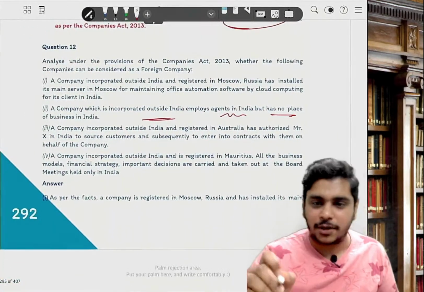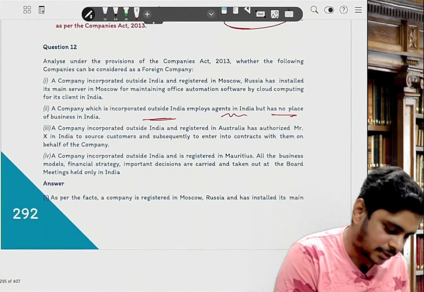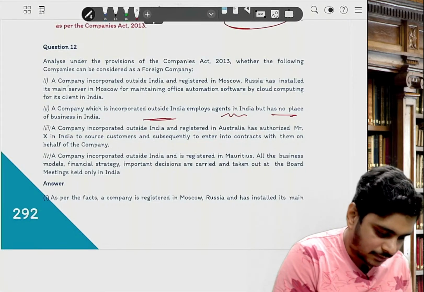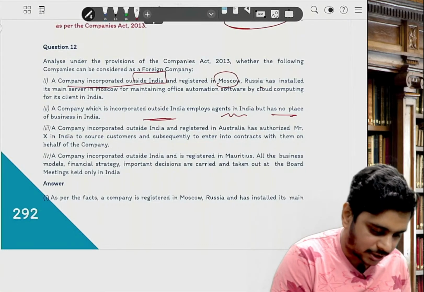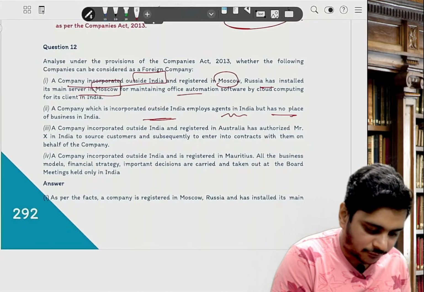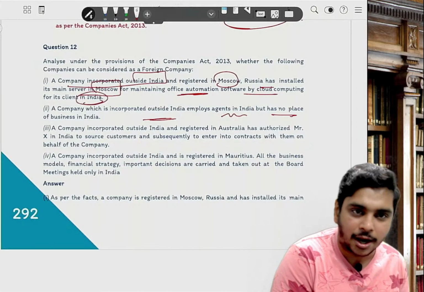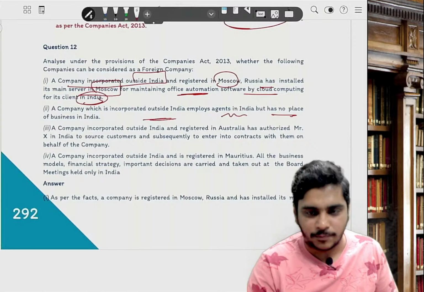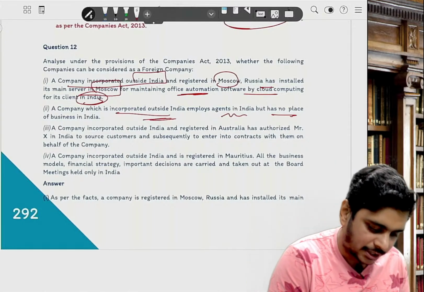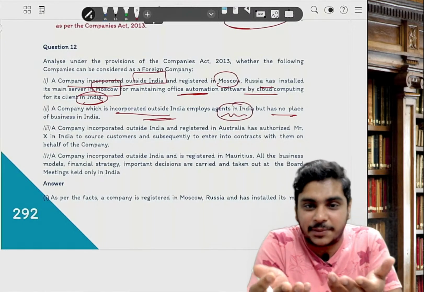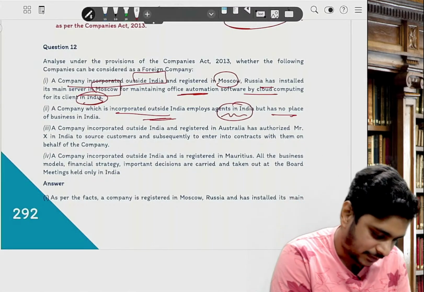Question number 12, page number 292. Can you see this question? Outside India, registered in Moscow, Russia. Main server in Moscow for monitoring office automation software by a cloud company for a client in India. Same question. In the question they have given Mumbai. Then a company incorporated outside India, employs agents in India but has no place of business in India. Same question.